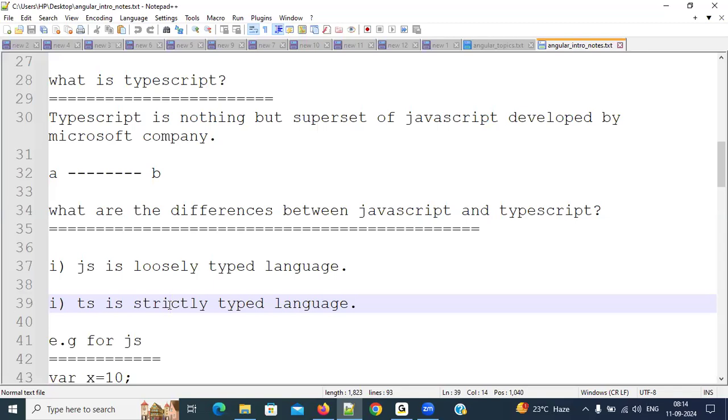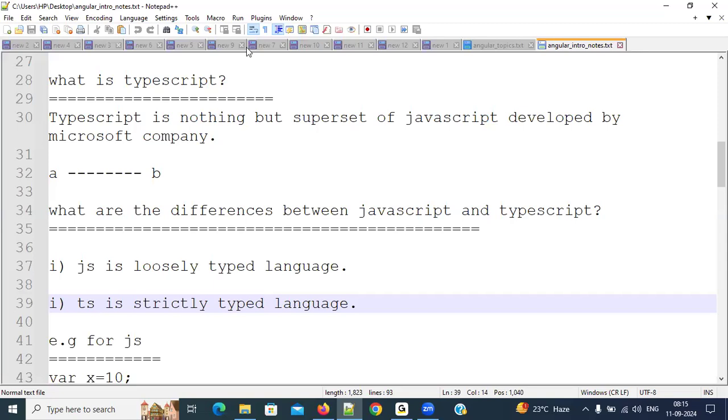You accept only numbers, so specify the data type as number. Accept alphabets, alphanumerical special characters, then assign the data type as string. Like that, we need to specify in strictly typed languages, but in loosely typed languages, no need to specify. Is this point clear?